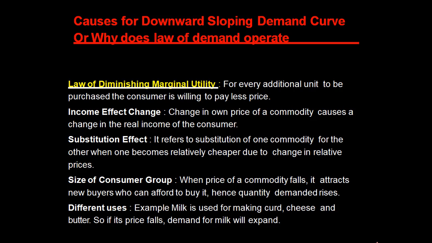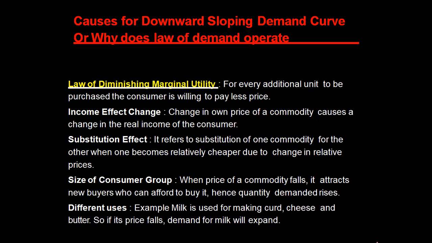Okay. Now, why is the demand curve downward sloping? It is because of the law of diminishing marginal utility. For every additional unit to be purchased, the consumer is willing to pay less price.